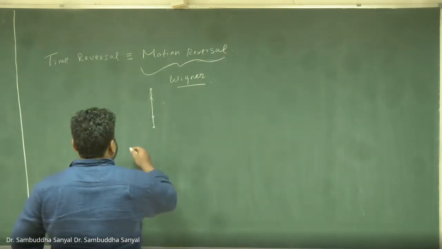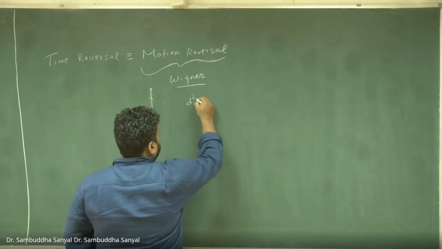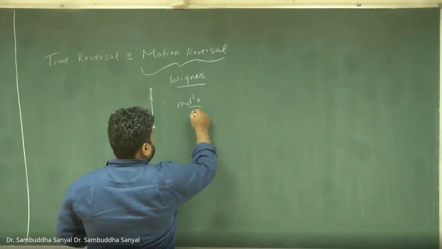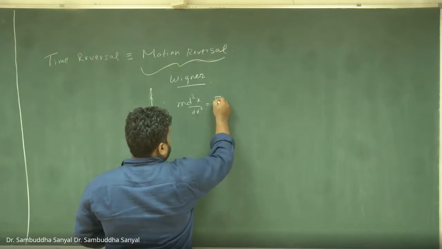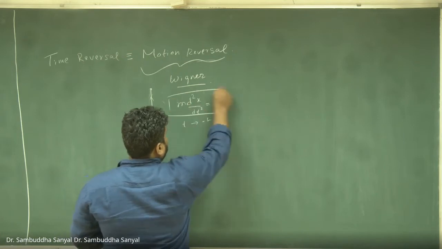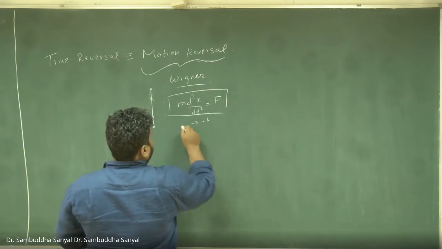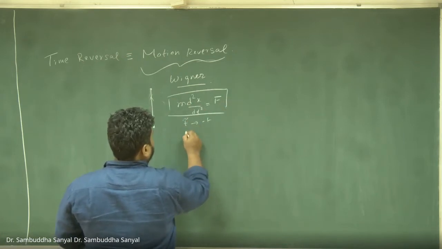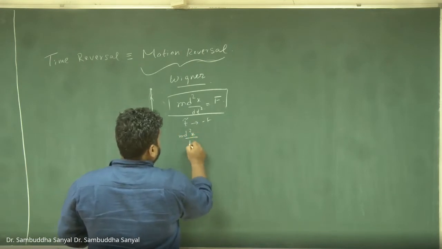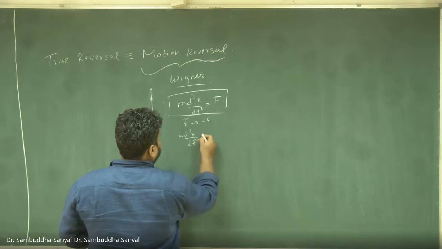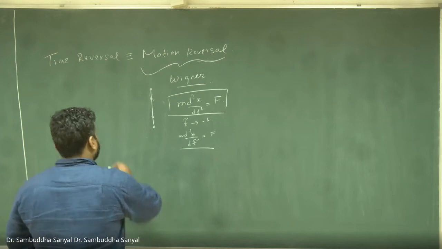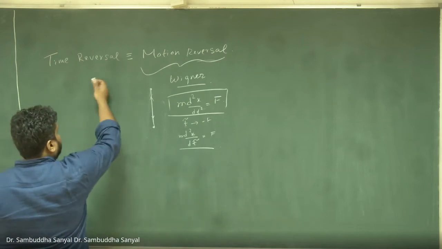That fact is depicted very well in Newton's equation. Because it is a double derivative, if I replace t by some t prime equal to minus t, then your equation of motion is still d2x/dt2 equals F. And there are many such examples, like for example, think of a pendulum motion.